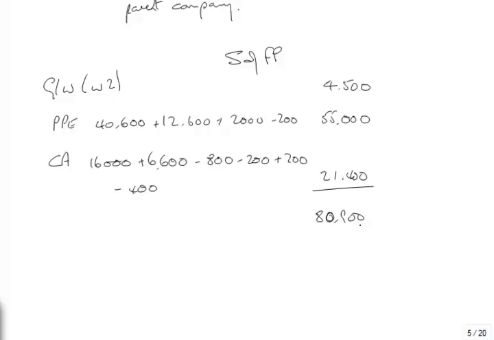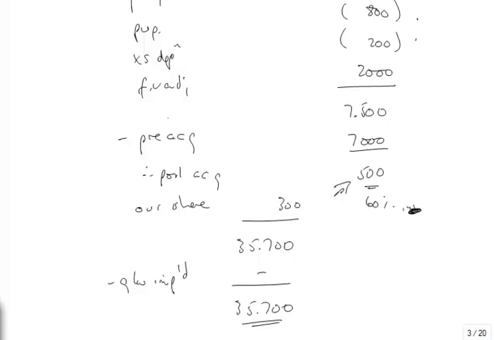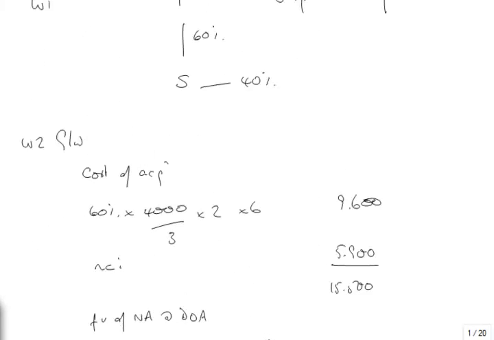80,900, I think. Shares, we'll have to see. Shares is 10,000. The issue of shares has not been recorded. Just watch out for that. He does this often. When we're doing a share-for-share exchange, he'll tell you that the issue of shares and the acquisition has not been accounted for. So we started off with 10,000, but we've issued some shares up here in working 2.